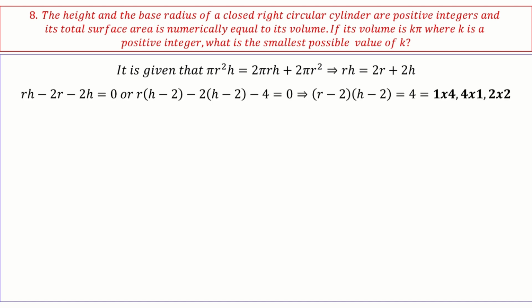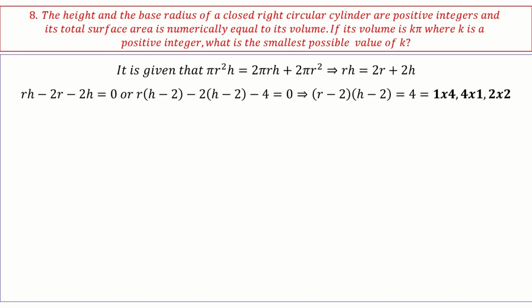Okay. And if I take both to the other side and simply make it into products, why do I want to make it into products? That is the first thing. Because it is given as integer sides. r and h are integers. So if I can make an equation in products of r and h in integers, then I know it is easy to solve. So in this case, I get r minus 2 into h minus 2 equal to 4.